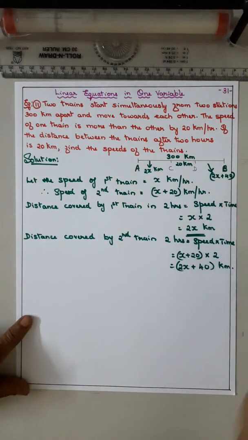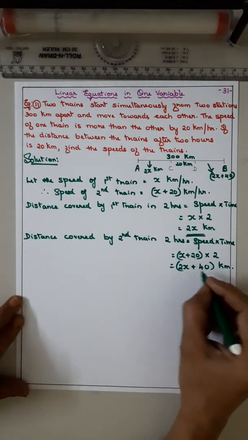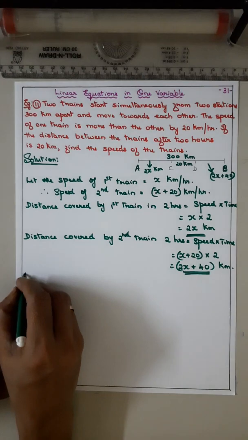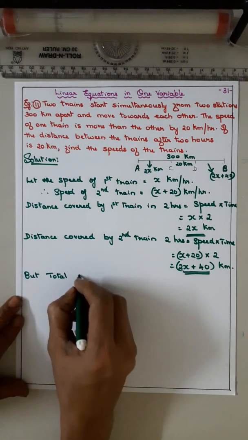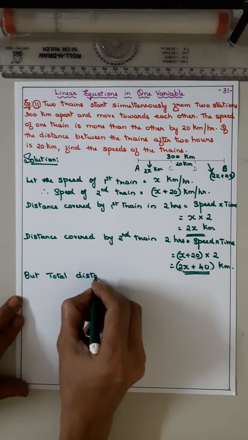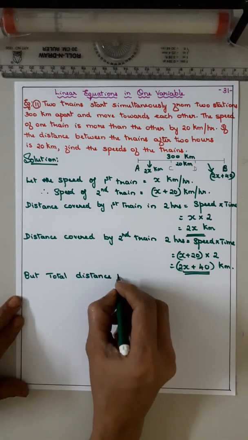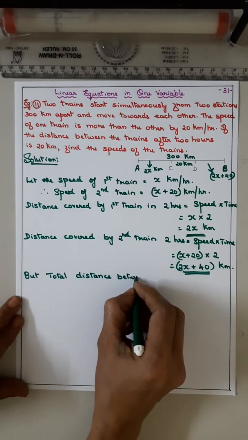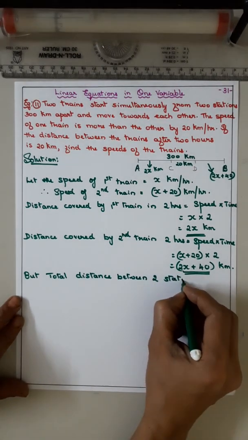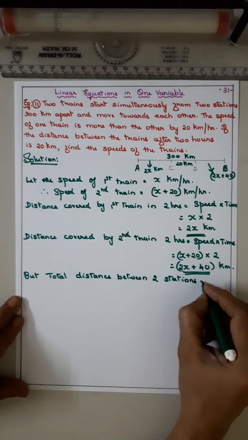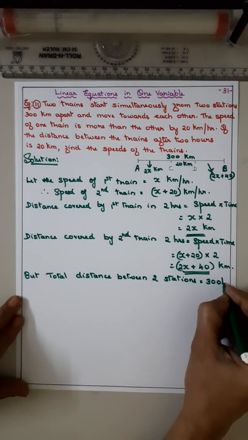But total distance, how much have they told? Total distance between two stations is equal to 300 kilometers.